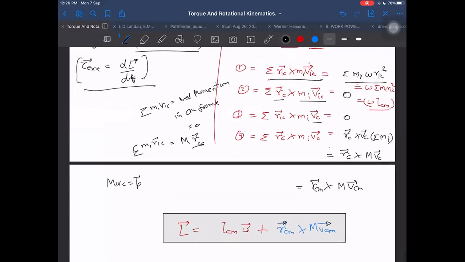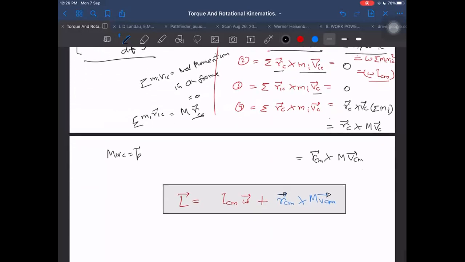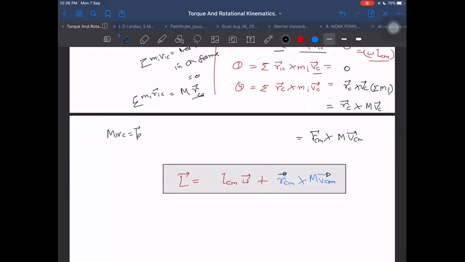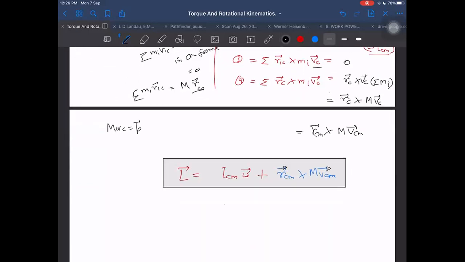Is it okay? Sometimes this can be subtracted also, magnitude wise. It can become ICM into omega minus M into VCM into RCM. At other times, it can become plus, depending upon whether these are in the same direction or in opposite direction. Or if these are mutually perpendicular, then it is a completely different scenario. Then it will be the square root of ICM omega square plus RCM into MVCM square. So it has to be added vectorially.